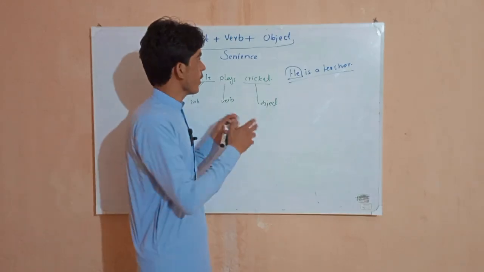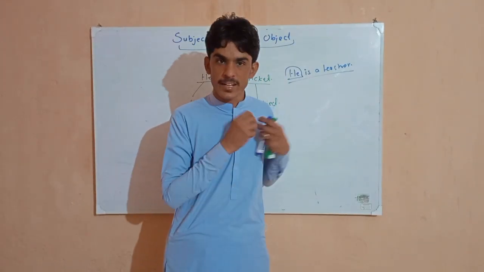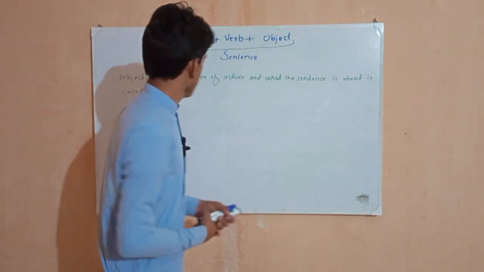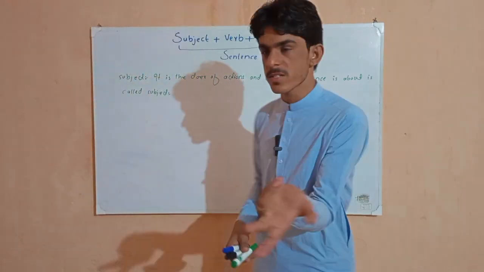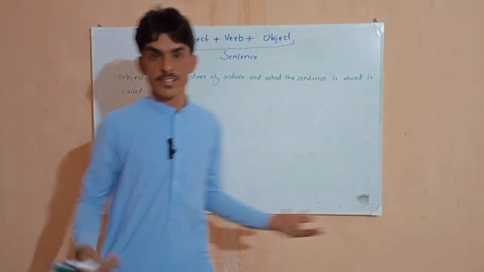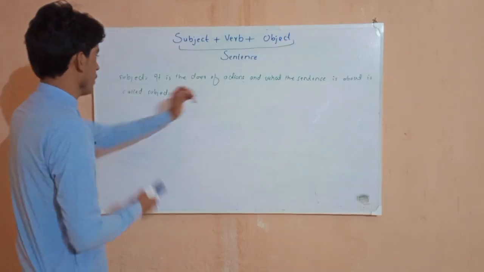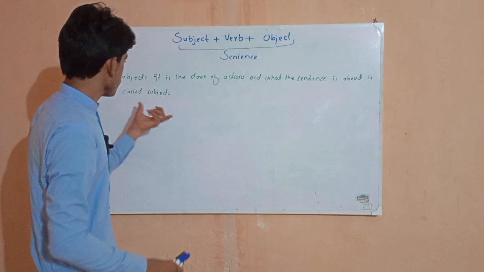So let's know what is subject in detail with definitions and examples. What is the definition of subject? Definition is not important if your concept is clear; definition does not work every time and everywhere. Definition is here just for your clarification.